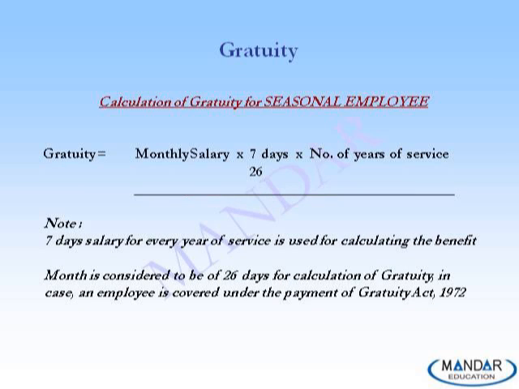Now, in case of a seasonal employee, who is generally employed for a part of the year in a company, for example in the sugar industry, the companies are generally operational only for a 4-month or 6-month period when the sugarcane is crushed to make sugar. Employees in those kinds of industries are seasonal employees, and for them, instead of 15 days of salary, they get 7 days of salary for every completed year. That is the only difference between the permanent employee and the seasonal employee. Permanent employees get 15 days of salary, seasonal employees get 7 days of salary.